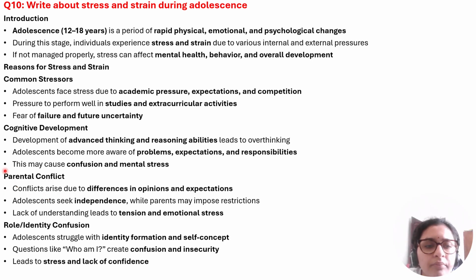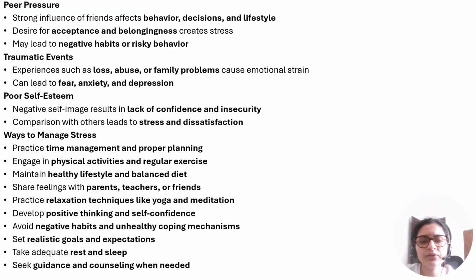So parental conflict can cause stress, difference in opinions, adolescents want independence, and lack of understanding. So role and identity confusion. So they generally struggle with this identity formation and self concept. That is questions like who am I, what am I going to achieve in life. So all these questions will create a lot of stress.